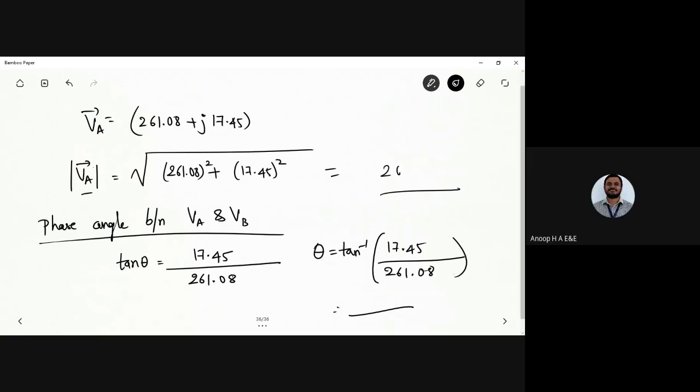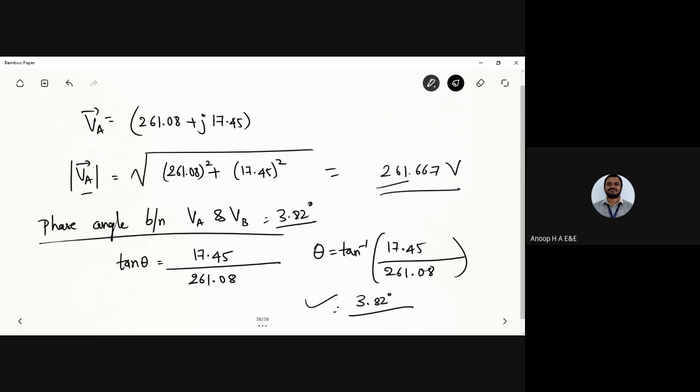Correct. Next, the phase angle is 3.82 degrees. Correct. So this is the phase angle between VA and VB, which is 3.82 degrees.